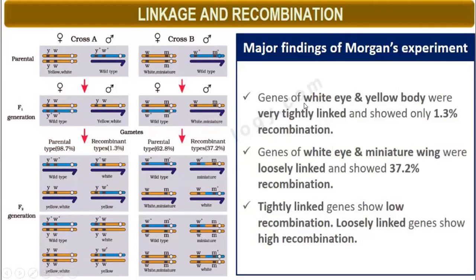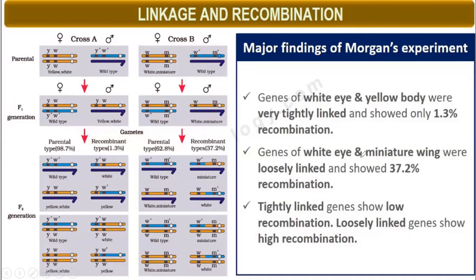Then genes of white eye and yellow body are very tightly linked. See here, these genes Y and W are closely linked, very tightly linked, and showed only 1.3% recombination. Genes for white eye and miniature, W and M, see, the distance is large.